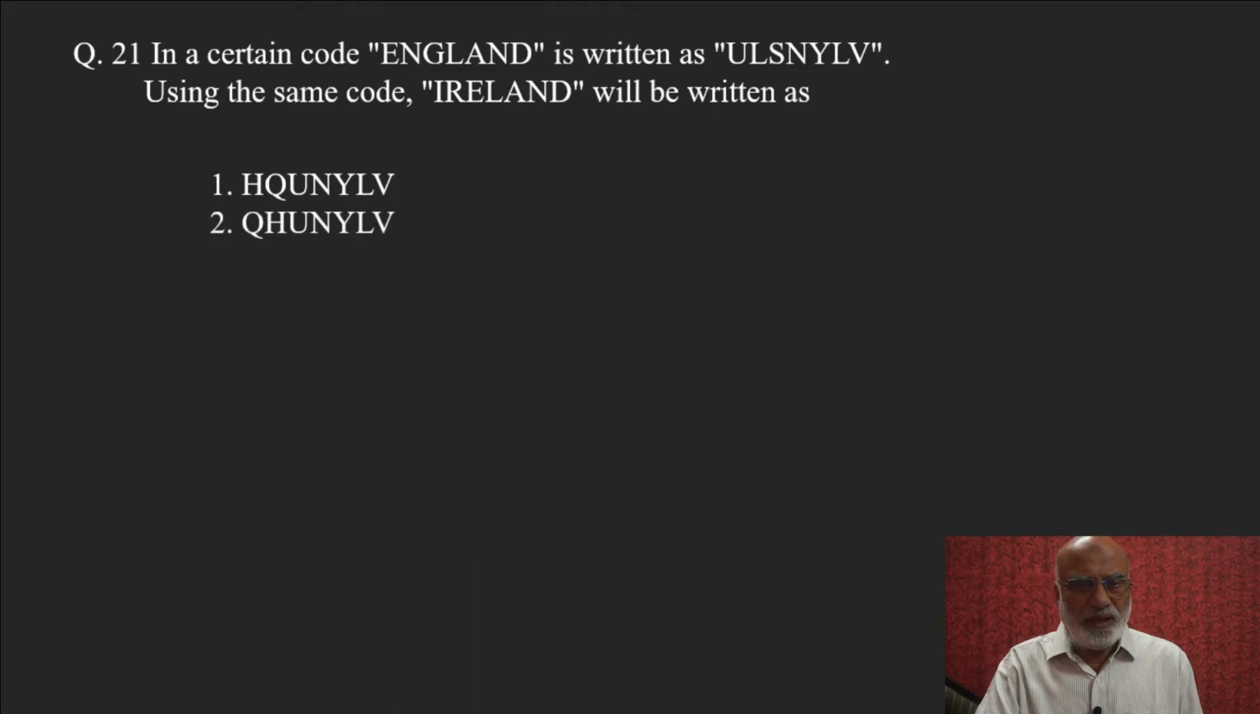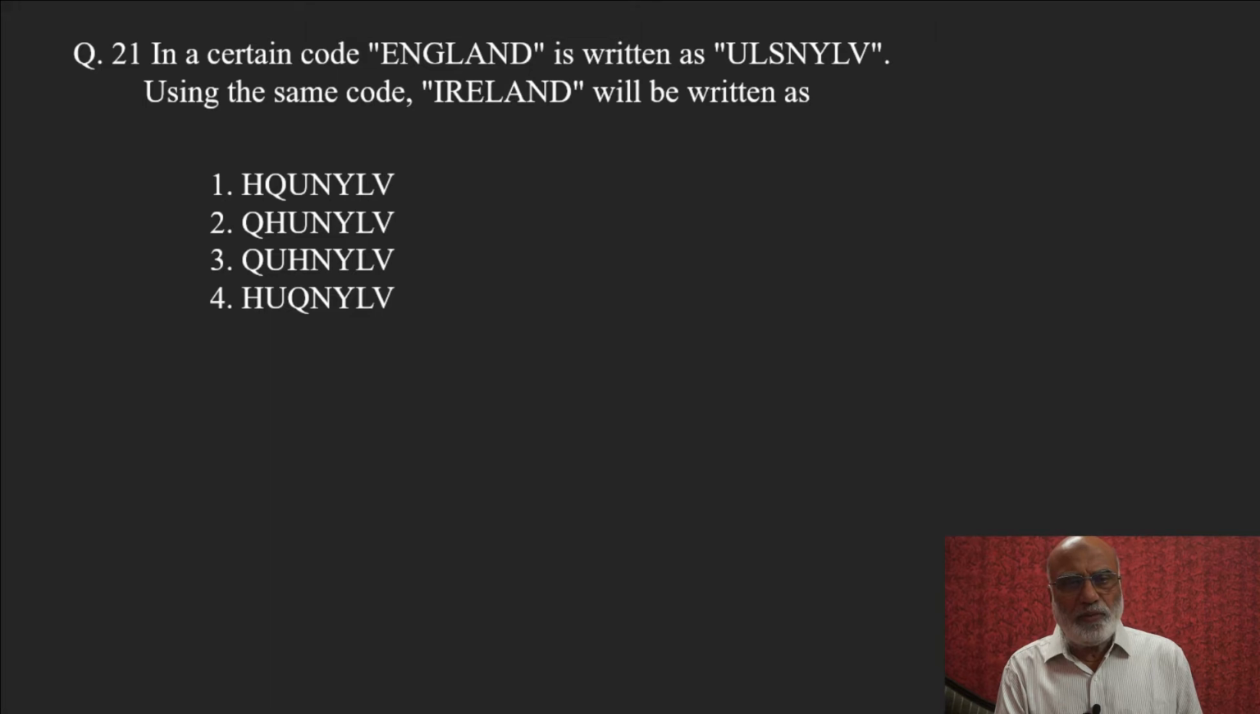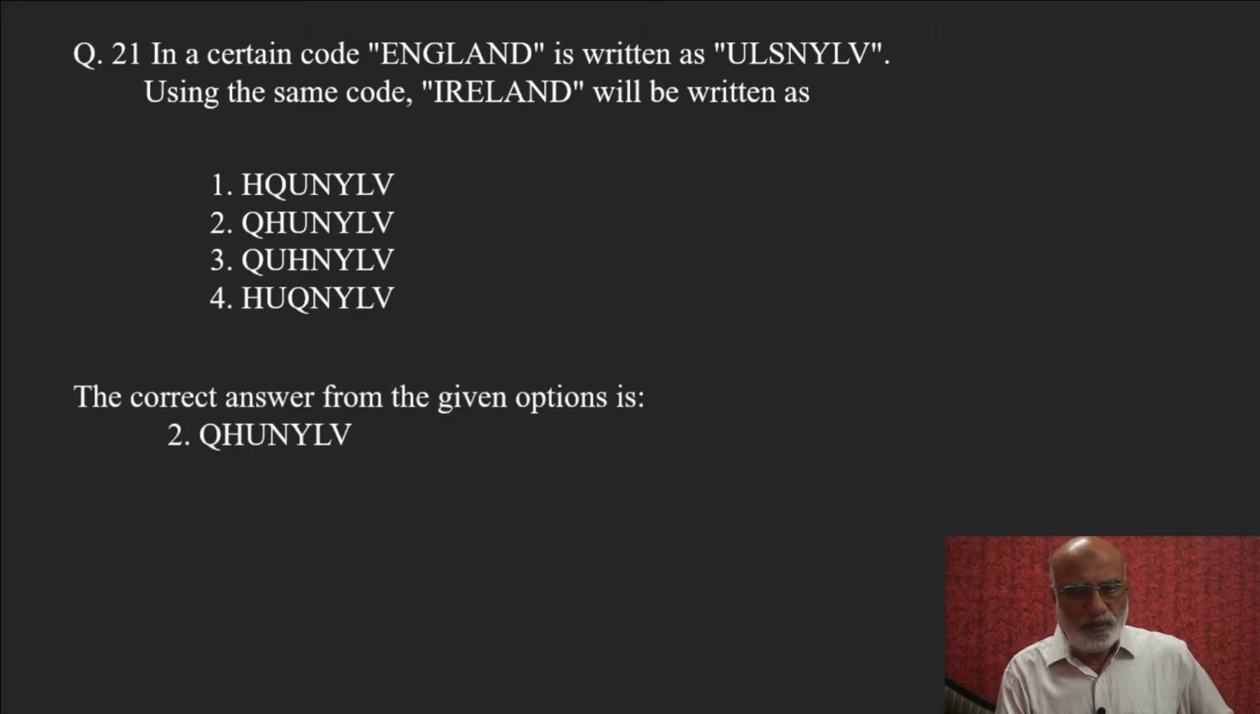HQUNYLV, QHUNYLV, QUHNYLV, HUQNYLV. Observe that NYLV is common because England and Ireland, both of them are containing LAND. We have to identify that IRE is replaced by what? The answer is second one,